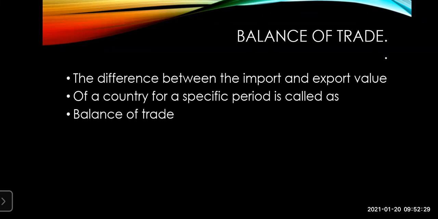Okay, one is unfavorable balance of trade. In your textbook, also see, figures are given. From that, you can make out actually. And the third one is a balance.